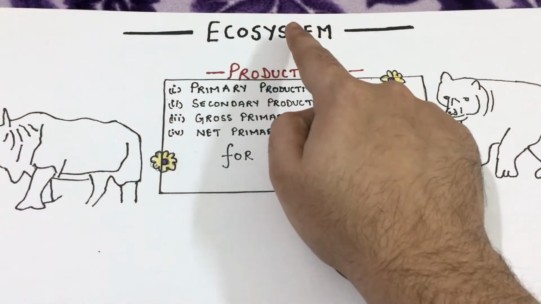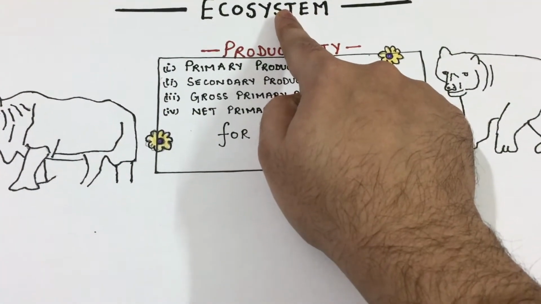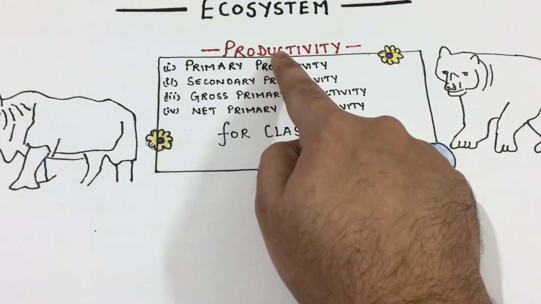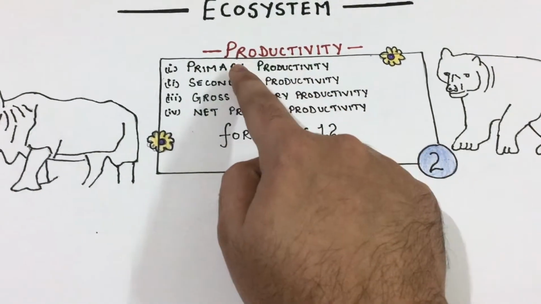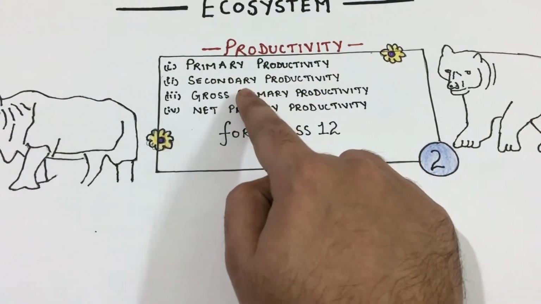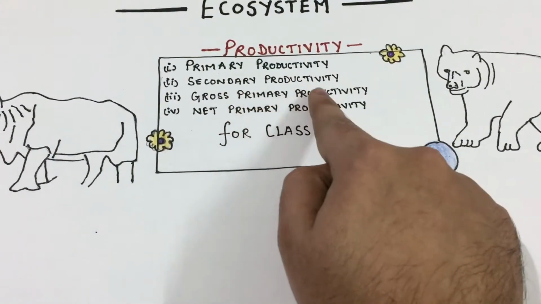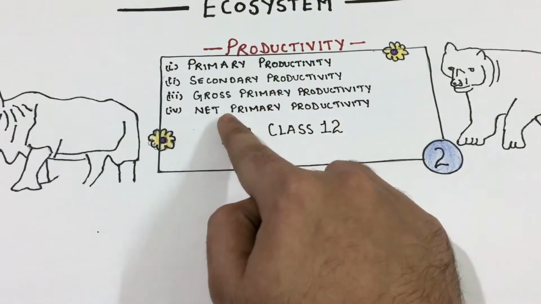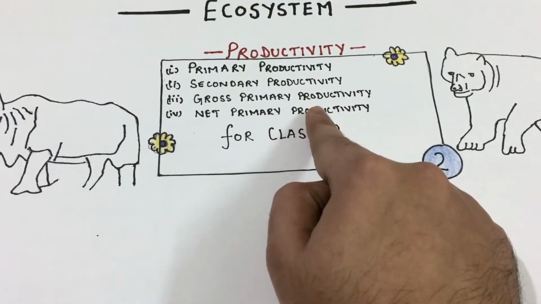Hello students, this is the second video of ecosystem and topic of today is productivity, in which we will talk about primary productivity, secondary productivity, GPP, that is gross primary productivity, and NPP, net primary productivity. So let's start.